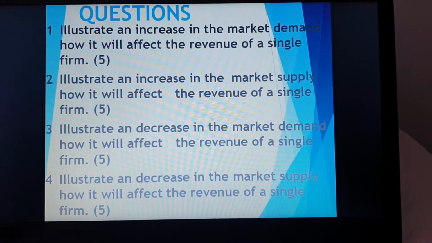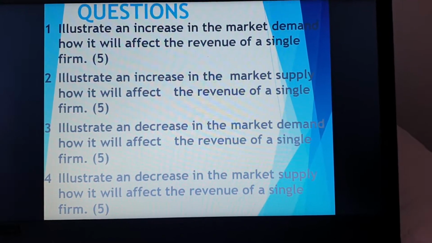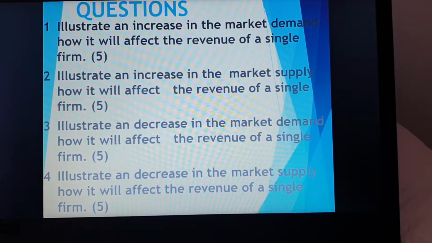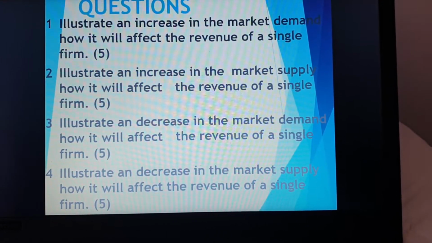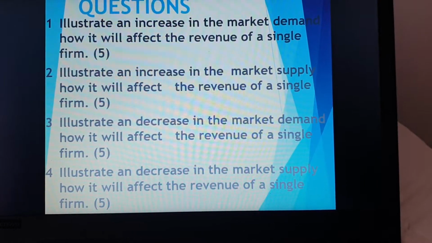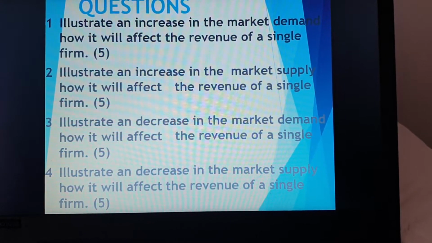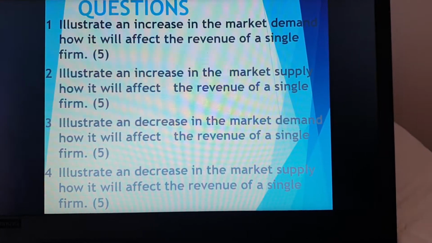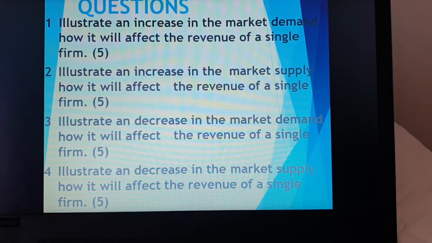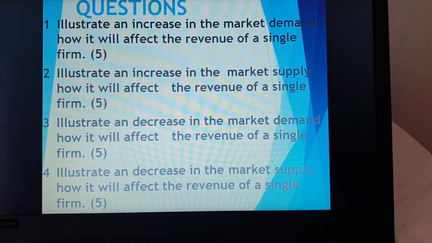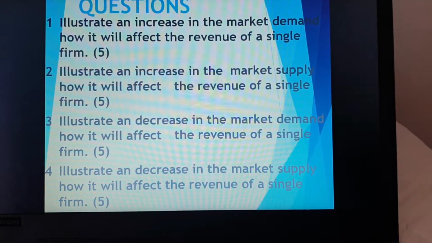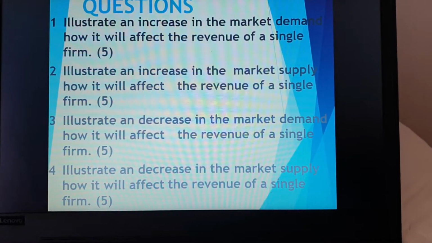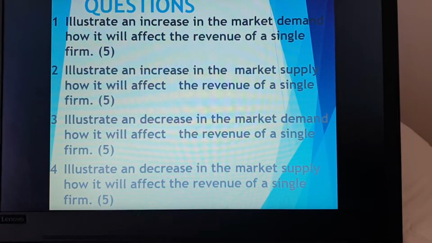Right, then also another couple of questions. Number 1, illustrate an increase in the market demand and how it will affect the revenue of a single firm. Number 2, illustrate an increase in the market supply and how it will affect the revenue of a single firm. Number 3, illustrate a decrease in the market demand and how it will affect the revenue of a single firm.